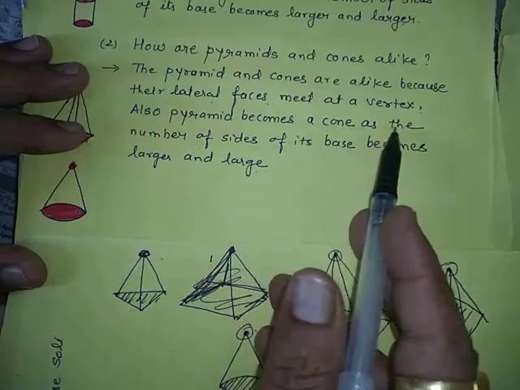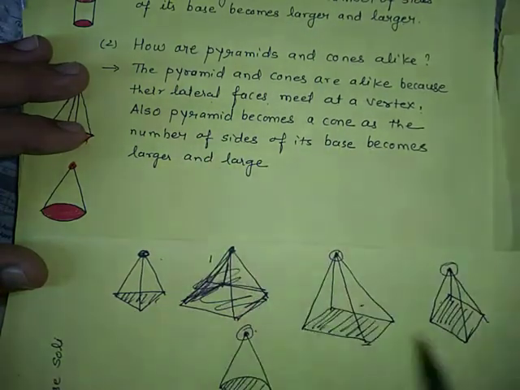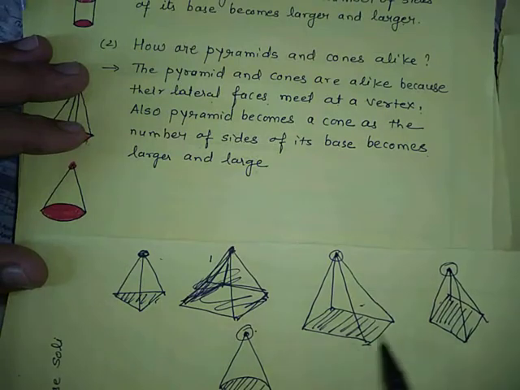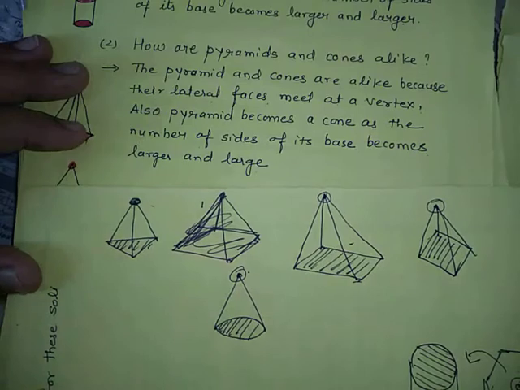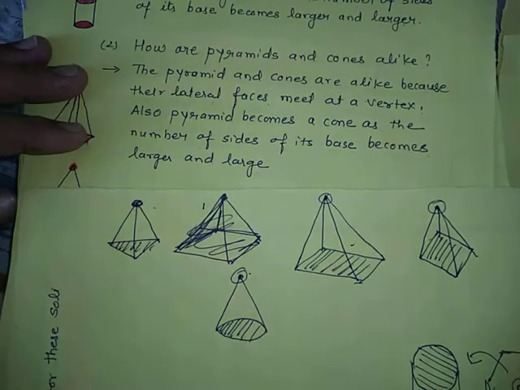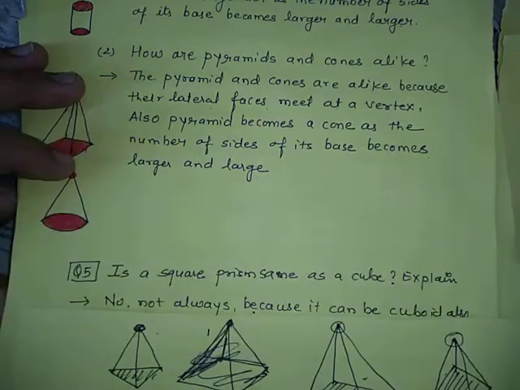Also, a pyramid becomes a cone as the number of sides of its base becomes larger and larger. The number of sides is 3, 4, 5, 3, 4, 5, 6, 7, 8, 9, 10, and going on like this it will become a cone shape if we increase the number of base sides.